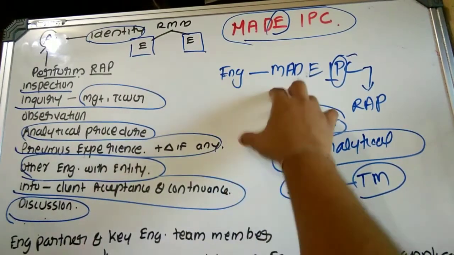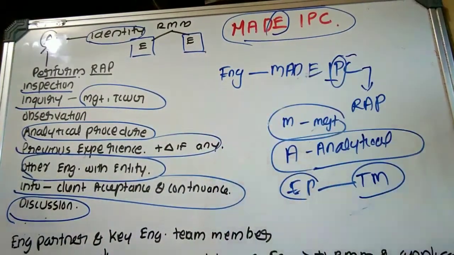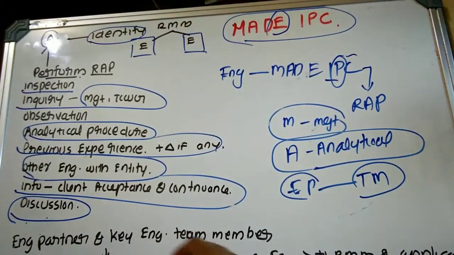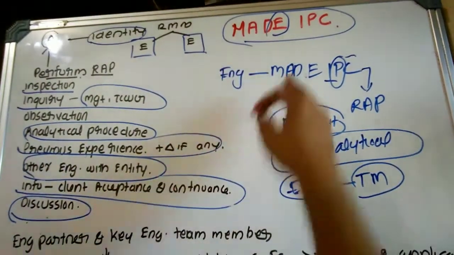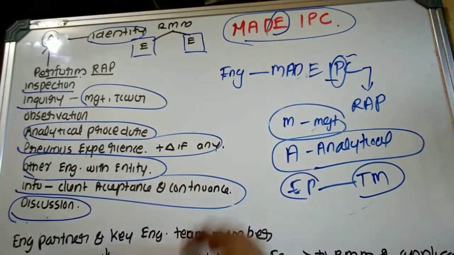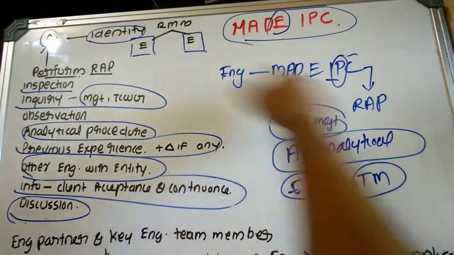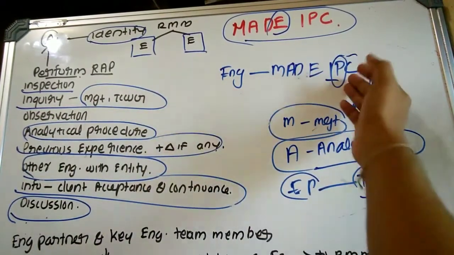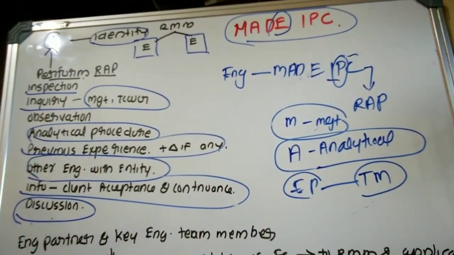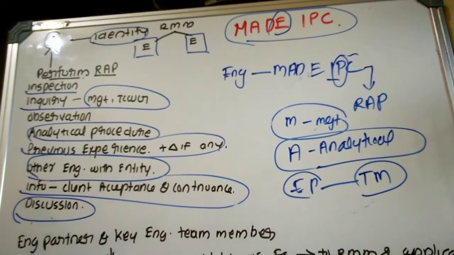That is, engagement partner made IPC as RAP. What does M mean? M: inquiry with the management, analytical procedure, discussion. Then what? Other engagement with the entity, that is, other engagement experience. I: inspection. P means previous experience. C means information obtained through client acceptance and continuance of the client.